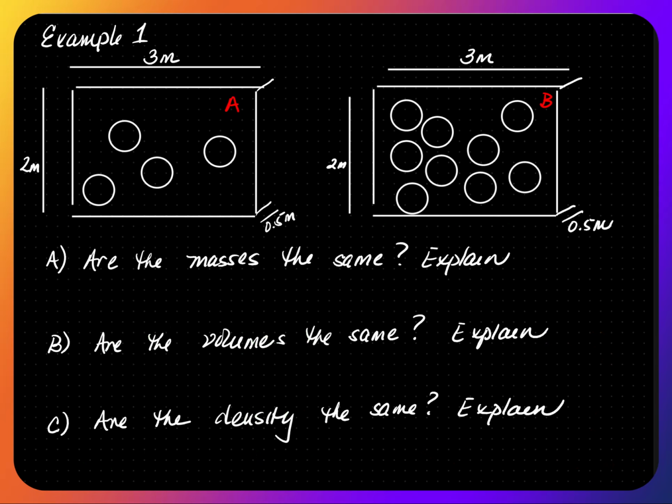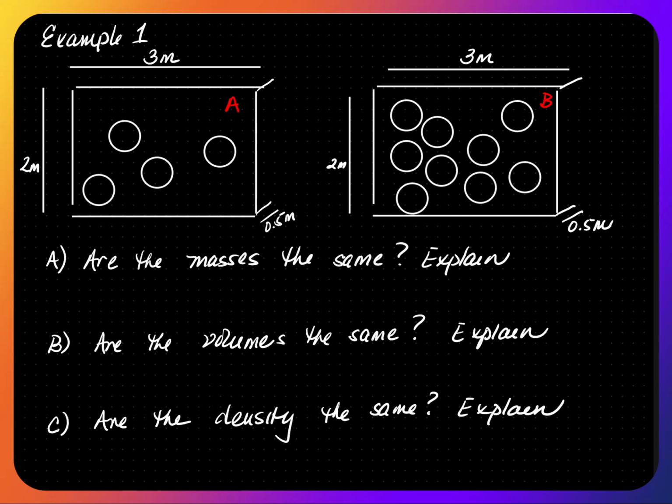So let's look at example 1 here. We have 2 containers. They are 2 meters by 3 meters by 0.5 meters, so the dimensions of the containers are exactly the same. Block A has fewer particles. Block B has more particles. Let's assume that the particles have the same mass.